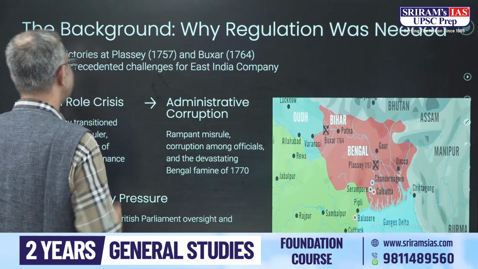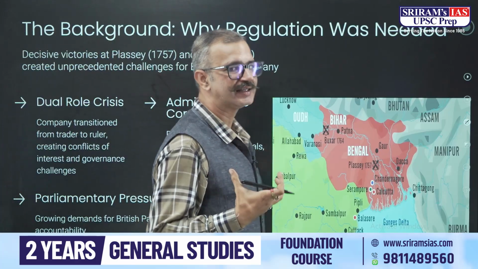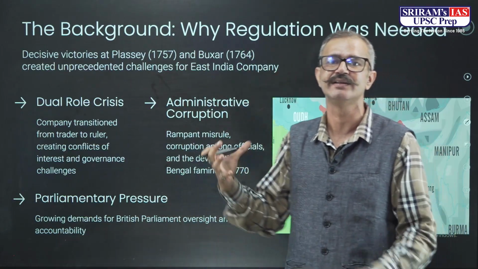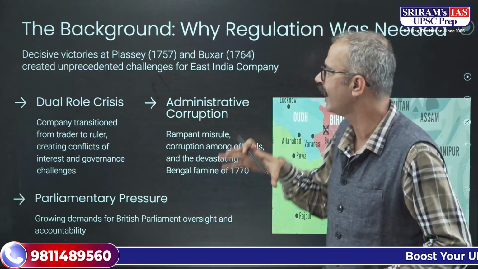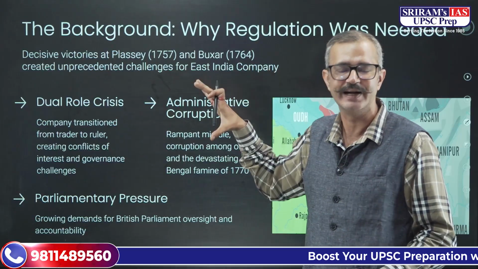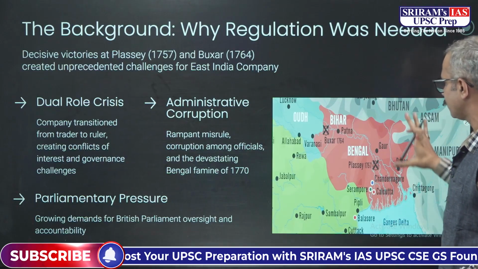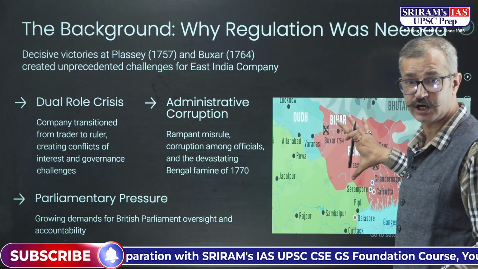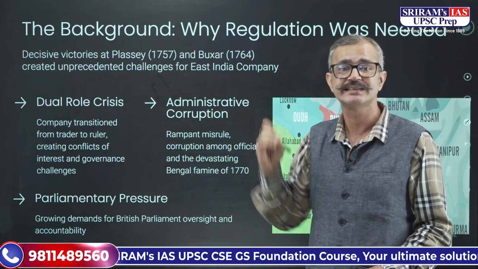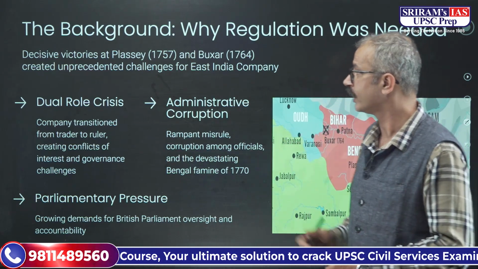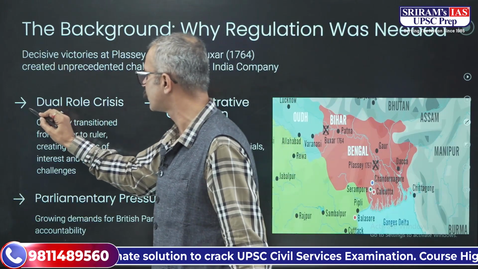So ultimately we know that there was the Battle of Plassey, the Battle of Buxar, and after that the company had gained the administrative control, the complete political control of this region. This complete region was now in the control of the company. But at the same time, there were certain challenges that the East India Company was facing. The first thing is there was a dual role crisis.